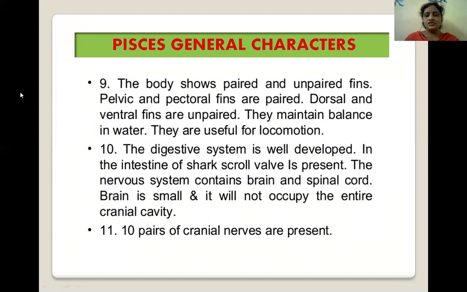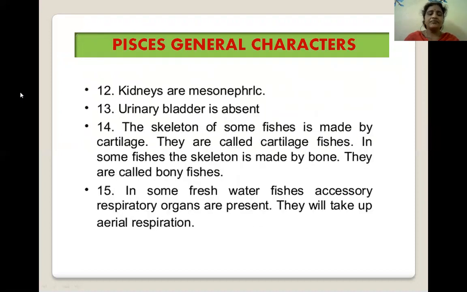Next, the digestive system is well developed in these fishes. In the intestine of shark, a scroll valve is present. The nervous system contains brain and spinal cord. Brain is small. It does not occupy the entire cranial cavity. Ten pairs of cranial nerves are present in these species. Next, mesonephric or pronephric types of kidneys are present in these fishes. The urinary bladder is absent.